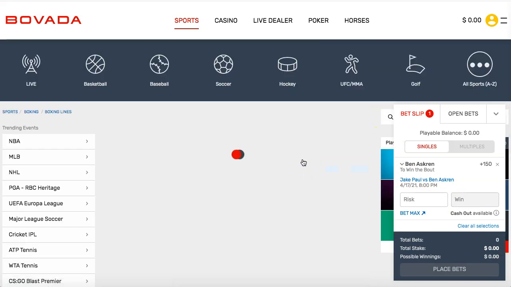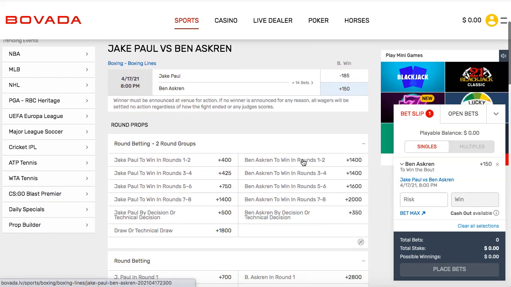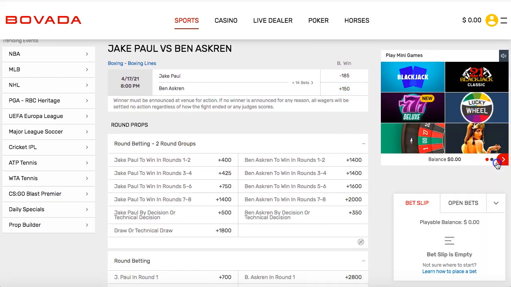Now, there's 14 different prop bets, okay? If you actually want to make a lot more money, if you're not just trying to double your money or make 50% by betting on Jake Paul, here's what you can do over here. There's rounds. You can predict the round. So check this out. If you think Ben Askren's going to win, and he wins in round 1 or 2, you're going to make 14 times your money. That's pretty crazy, right? So if you predict the round, you can make a lot more money.